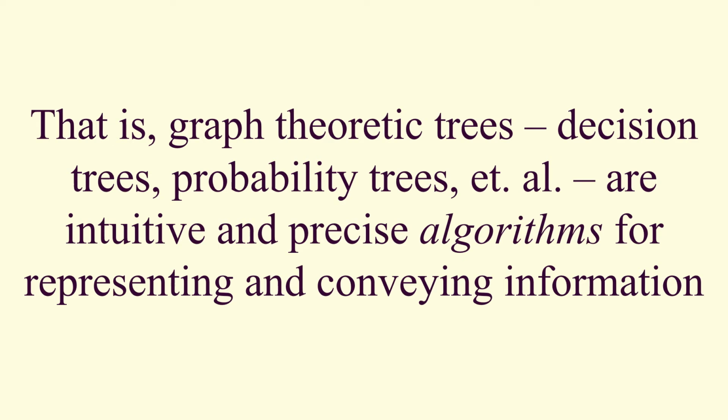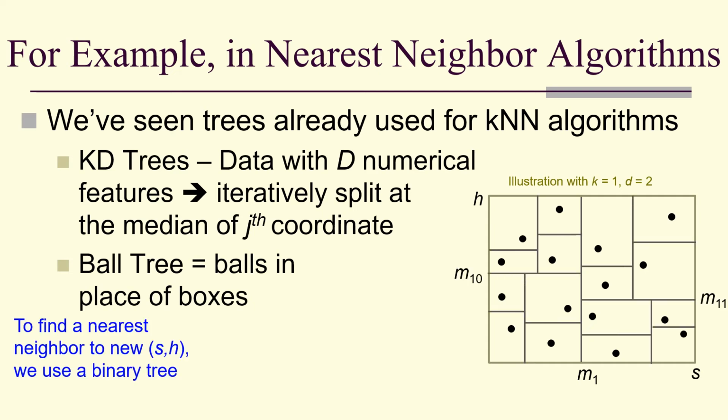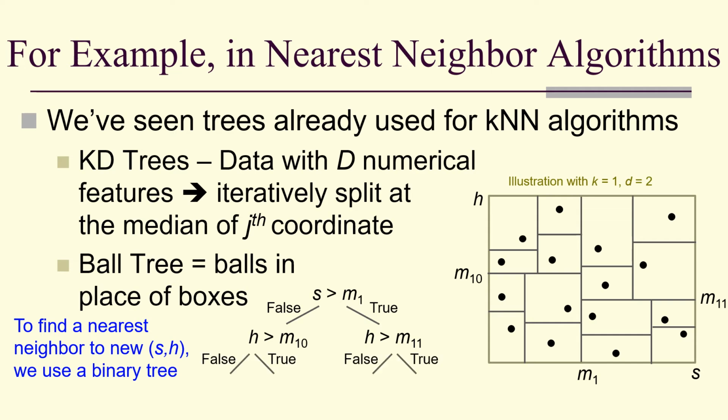That is, graph theoretic trees, decision trees, probability trees, etc. are intuitive and precise algorithms for representing and conveying information. For example, we use this in nearest neighbor algorithms. We did a split for KD trees, and a split again, and a split again, and a split again. And then to find a nearest neighbor, we did a series of decisions through a binary tree.